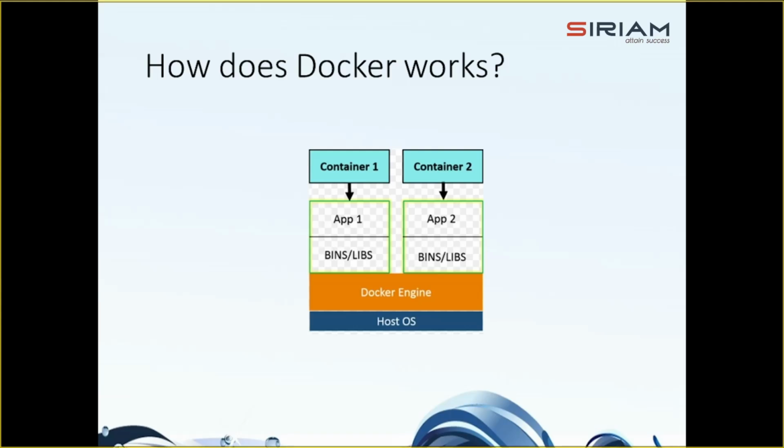And what is the Docker engine? This is the core of Docker that helps in managing Docker. It includes the Docker daemon running in the background, and the Docker client provides a CLI, that is, command line interface, for user interaction. And what are the containers here? These are lightweight isolated runtime environments having the application and dependencies. Each container runs its own set of libraries and applications based on the Docker images. So containers share the host kernel but have a separate file system, network stacks, and process spaces to ensure isolation, right?